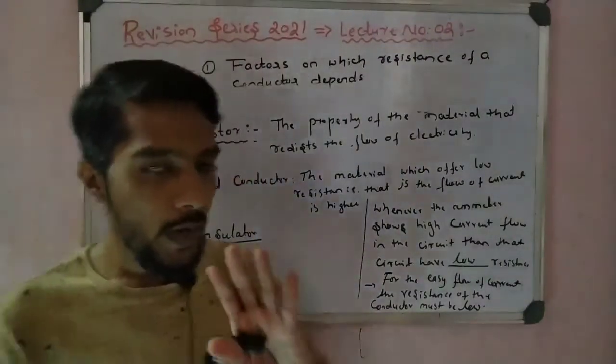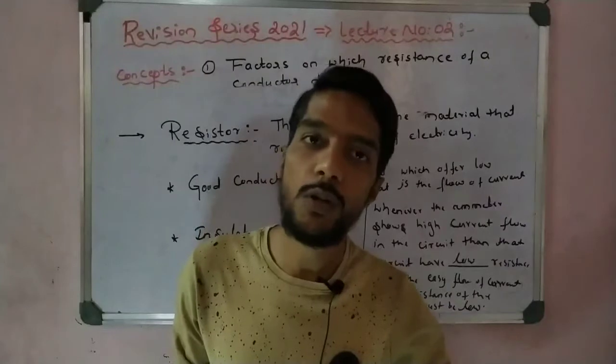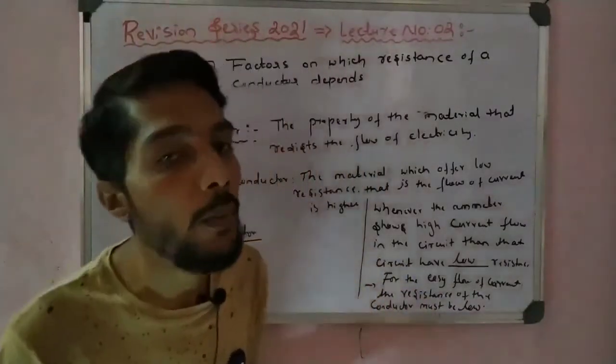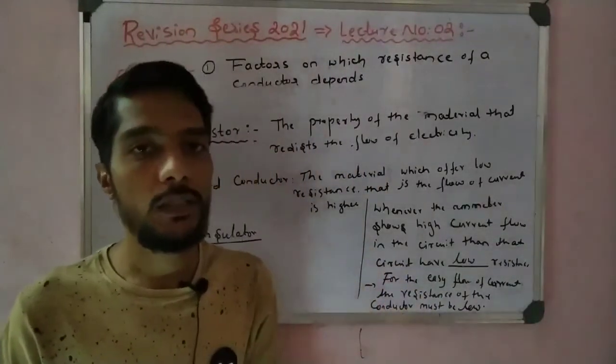I have so many conductors, copper, aluminum, silver, and I can select copper. Why? Because it offers low resistance.